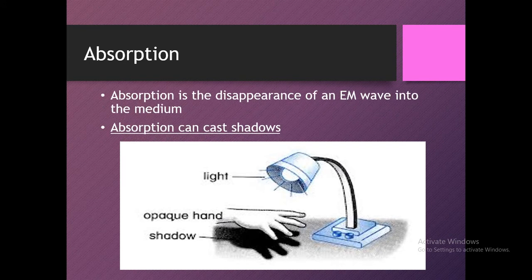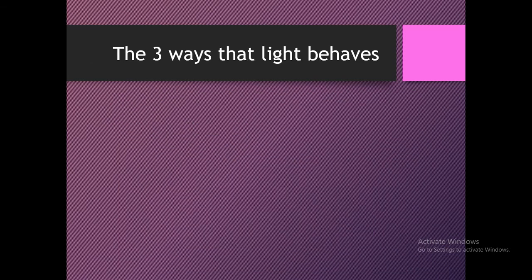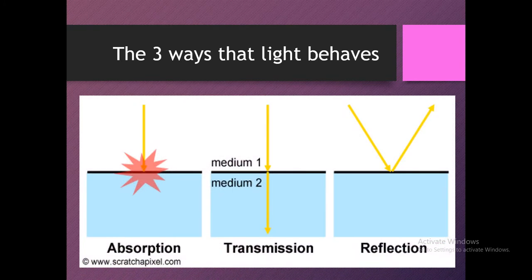Absorption is the disappearance of the electromagnetic waves into the medium. Absorption can cast or produce shadows. There are three ways that light behaves: absorption, transmission, from one medium to another medium, and reflection, bouncing back on the same medium, returning back. Okay?